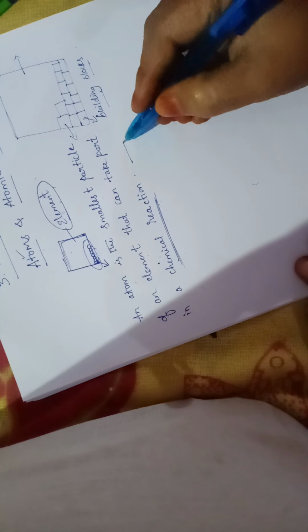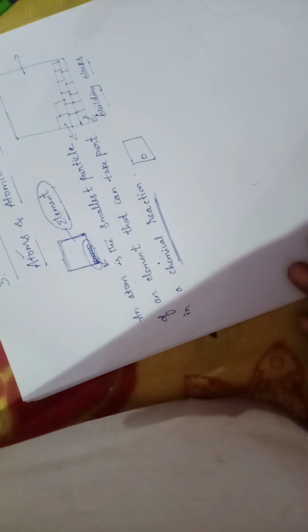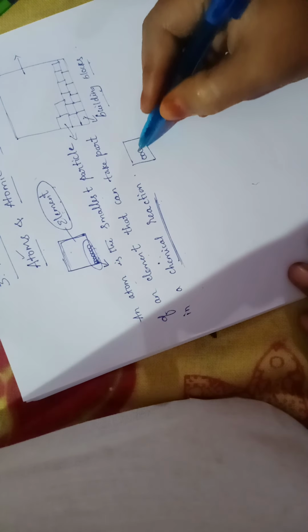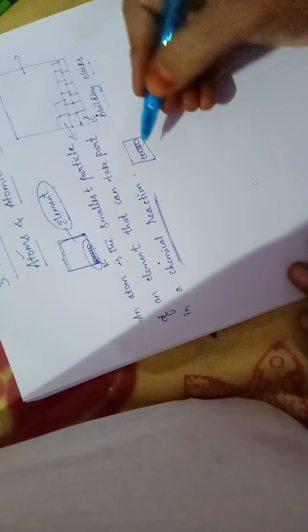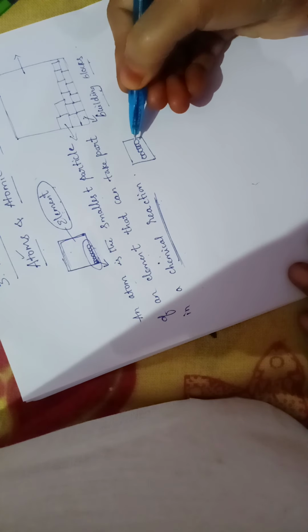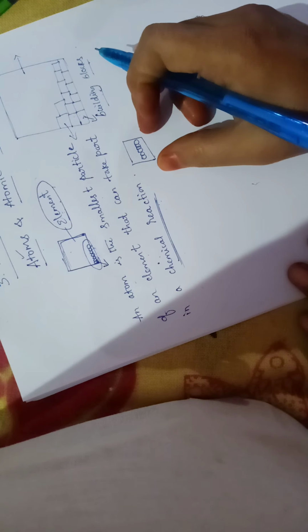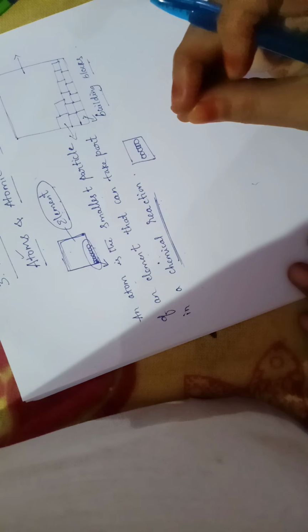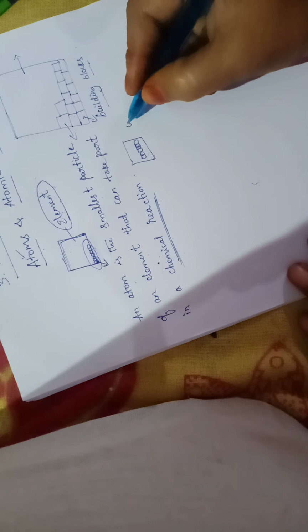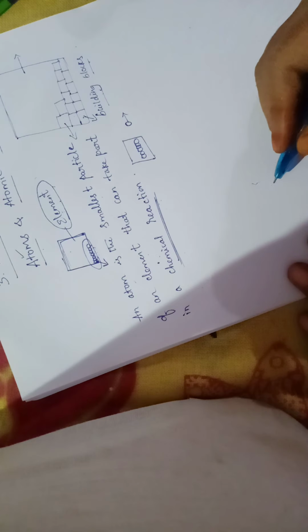Means single atoms will not exist. Always they will exist in a combined form, either with atoms of the same element or with atoms of a different element. They will combine and exist in a combined state. Most elements are like this; only a few elements can exist even as single atoms.